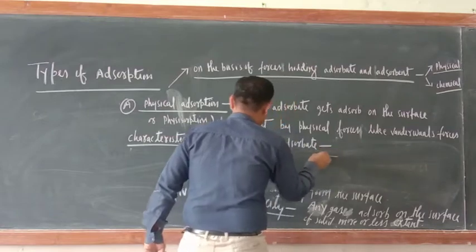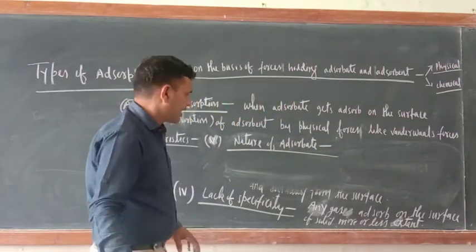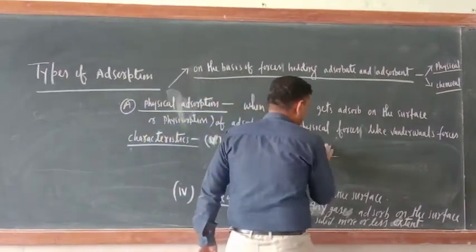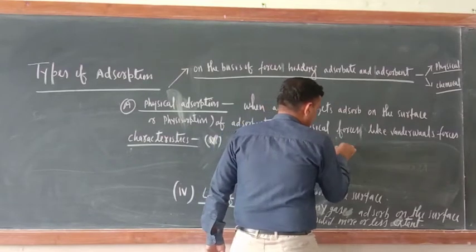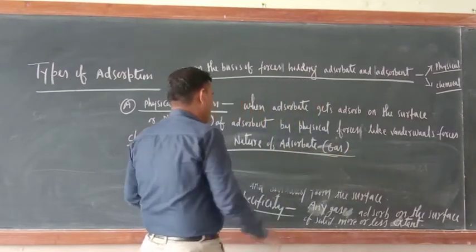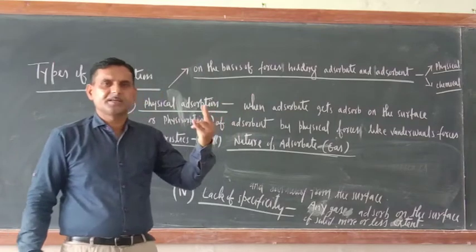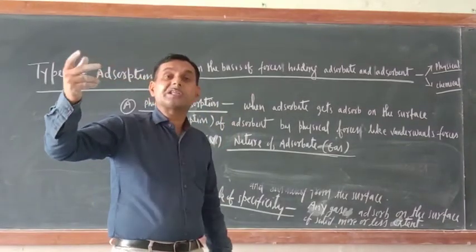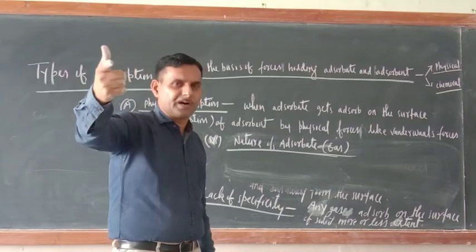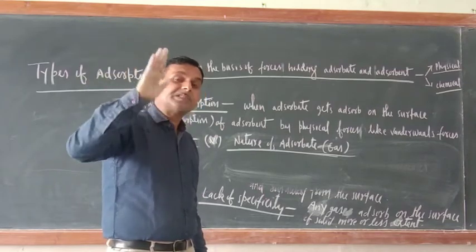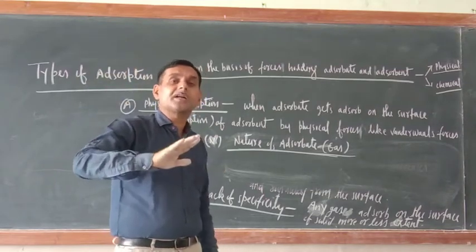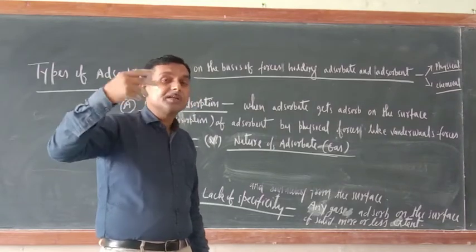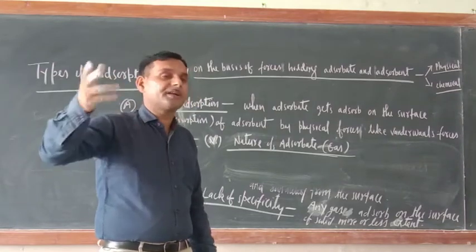Try to understand. As an adsorbate, basically what we have taken? Gas. So there are two types of gases: gases which have high critical temperature or which easily liquefy, and gases which have low critical temperature or which liquefy with great difficulty.